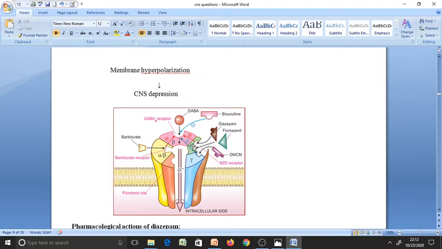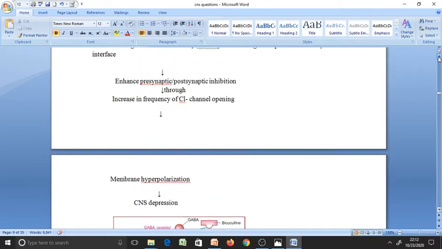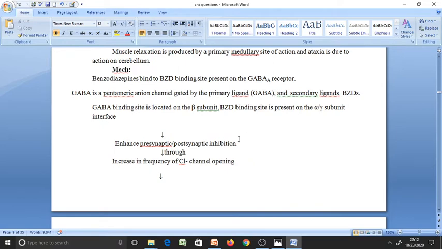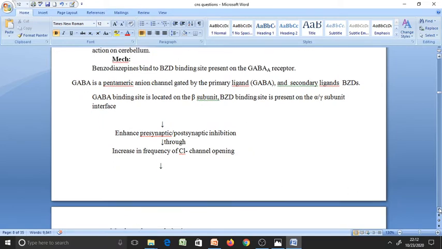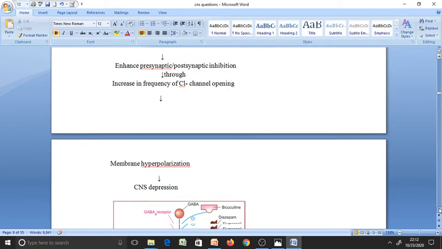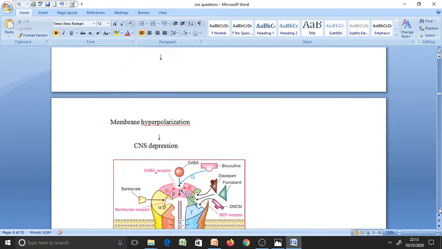The benzodiazepine binding site is present in the alpha-gamma subunit, and the binding of the agonist diazepam opens the chloride channel mediated by binding of GABA to its receptor. Once benzodiazepine binds to the receptor, it enhances the binding of GABA to its GABA A receptor. Then there will be opening of the chloride channel, followed by postsynaptic or presynaptic inhibition. There will be an increase in the frequency of chloride channel opening, membrane hyperpolarization, followed by CNS depression.